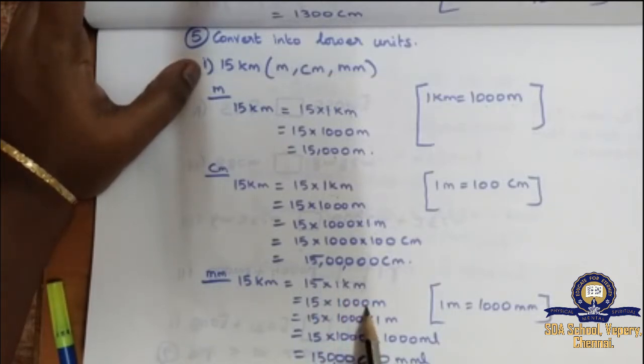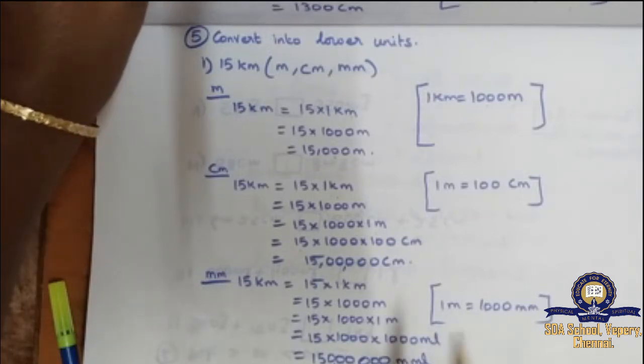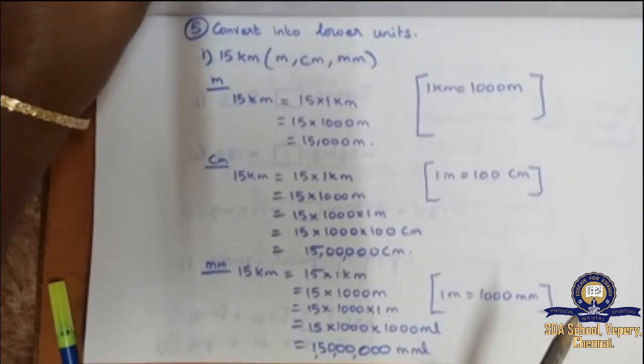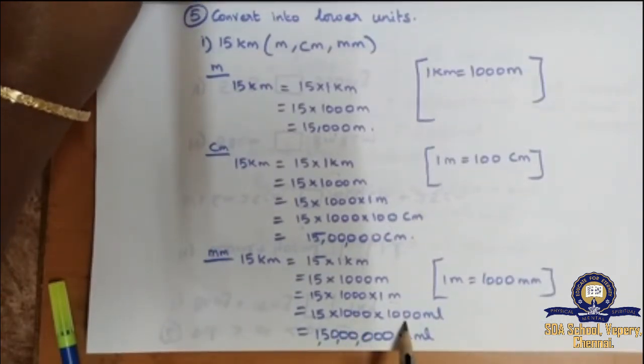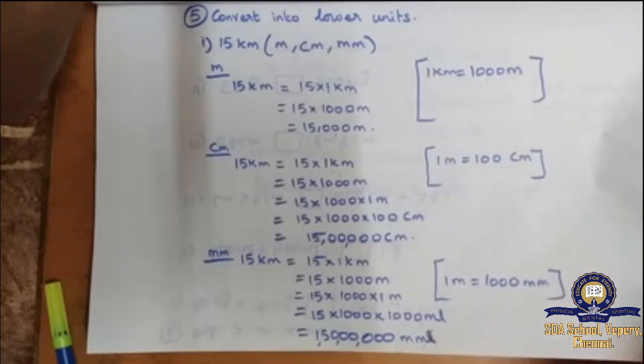First I have changed into 1000 meter. 1 kilometer equal to 1000 meter. Then same way 1000 into 1 meter. Here 1 meter equal to 1000 millimeter. 1 meter is nothing but 1000 millimeter. So 15 into 1000 into, instead of 1 meter I have written 1000 millimeter. Then 15 into 1000 gives you 15 lakhs, 15,00,000 millimeter. Sorry, millimeter, I have written milliliter. Millimeter. Yes, I hope you all understood fifth question.